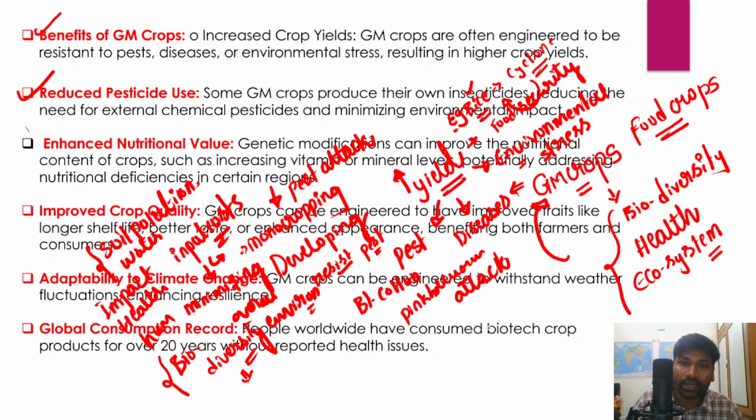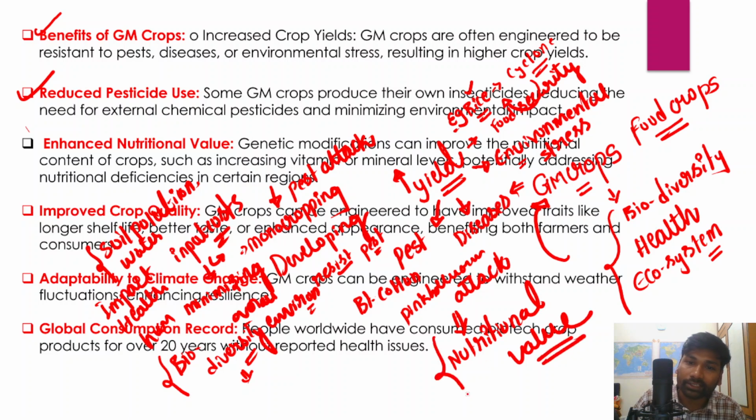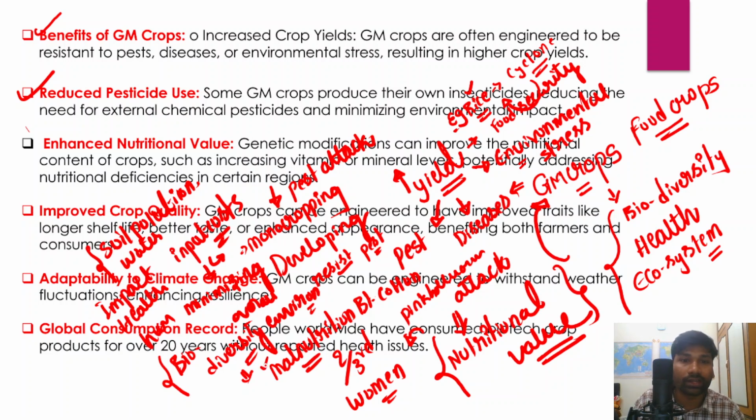And apart from that, genetically modified crops can also substantially increase nutritional value. Nutritional value is another very important dimension one should look into, because as of now in India around two-thirds of women are suffering from iron deficiency, and we are also a country with a huge number of people with malnourishment, undernourishment, high child mortality, infant mortality, maternal mortality rates, and stunting, wasting.